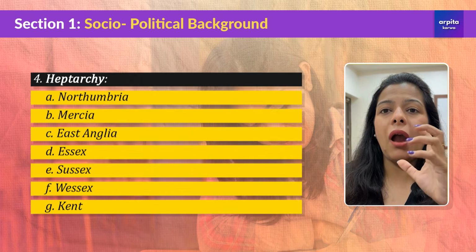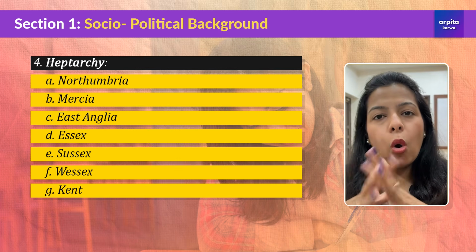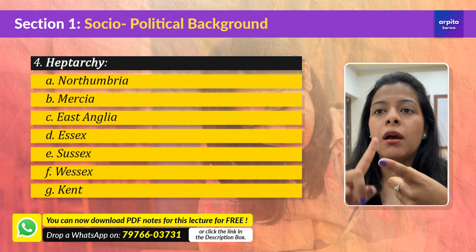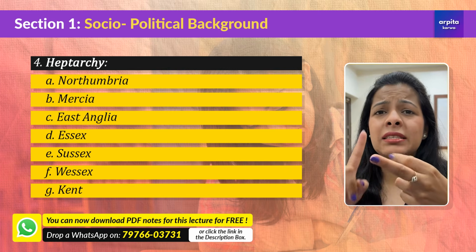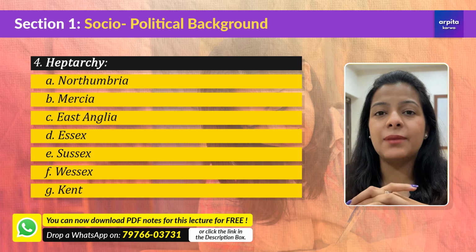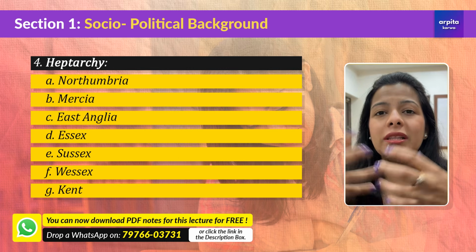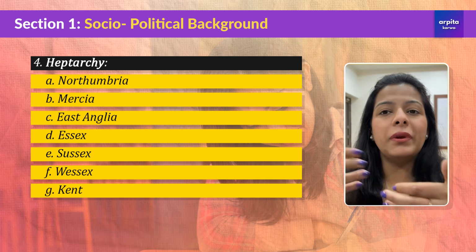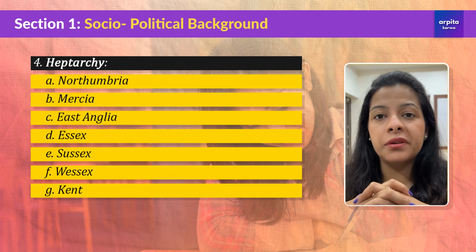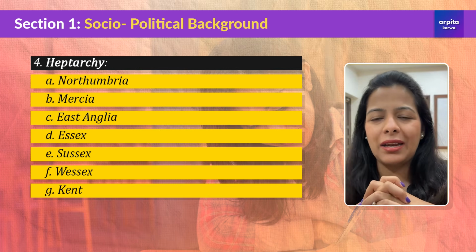Now, under the Anglo-Saxons, Britain was divided into 7 kingdoms, also known as the Heptarchy. Now, these included Northumbria, Mercia, East Anglia, Essex, Sussex, Wessex, and Kent. I'm sure that you must have heard these names while you went through the plays of William Shakespeare, because all these characters and places are repeatedly talked about in his plays. For example, Kent was a character in King Lear. So these were nothing but the kingdoms that were prevalent during the time of Anglo-Saxon period.